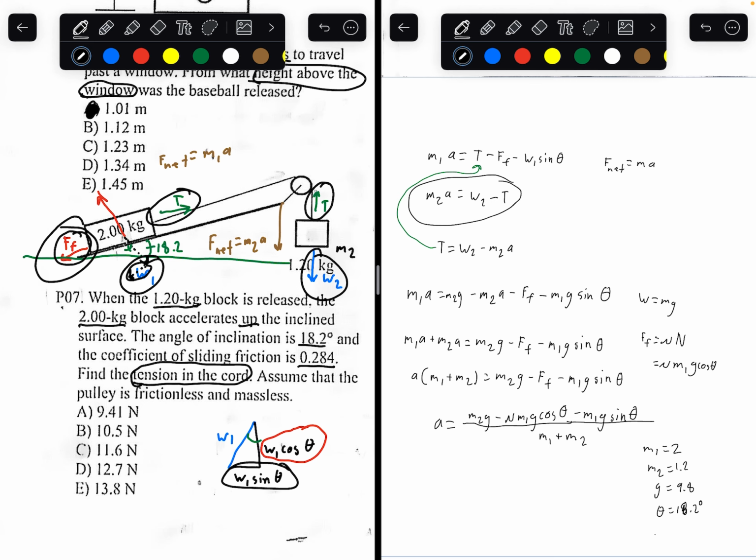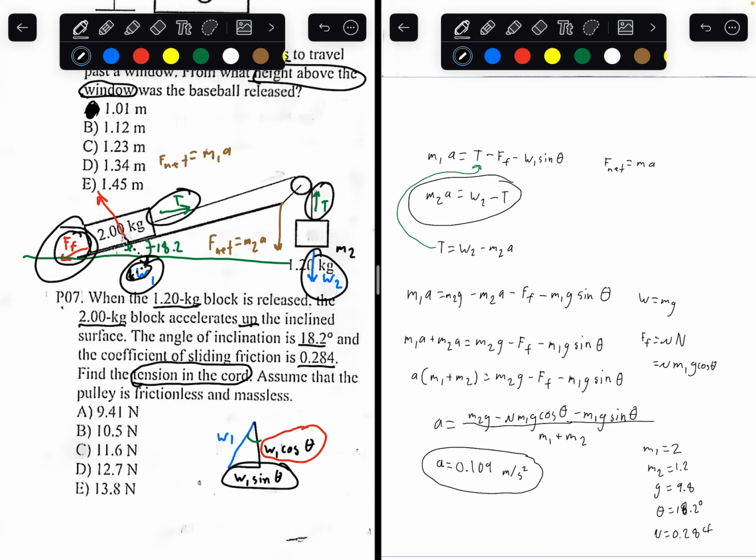So plugging everything into our calculator, the coefficient of friction is equal to 0.284. You're going to get acceleration to be equal to 0.109 meters per second squared.